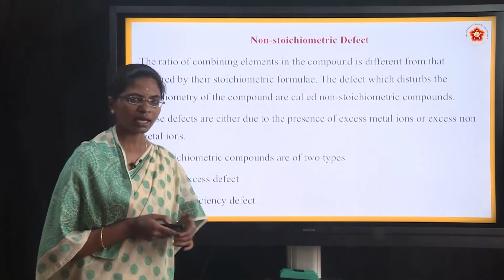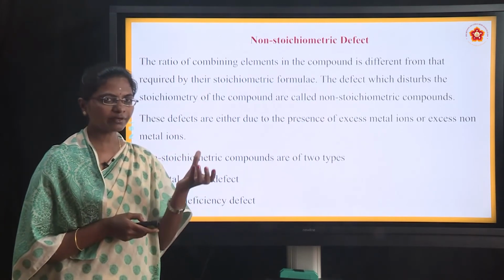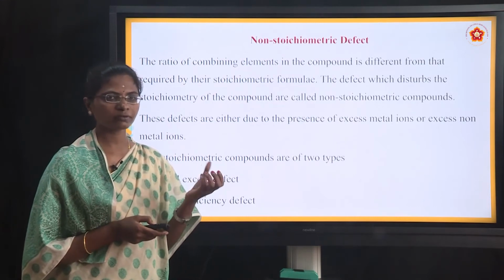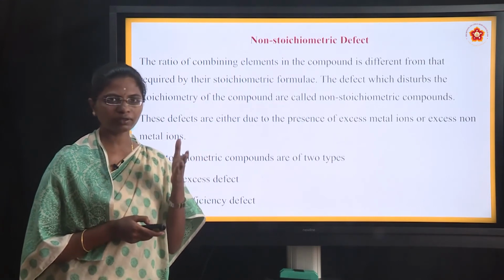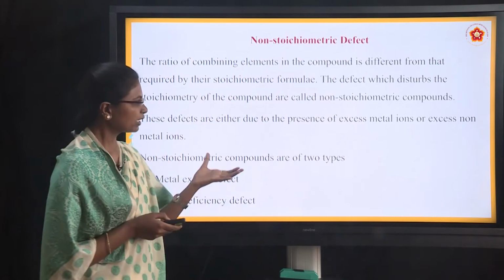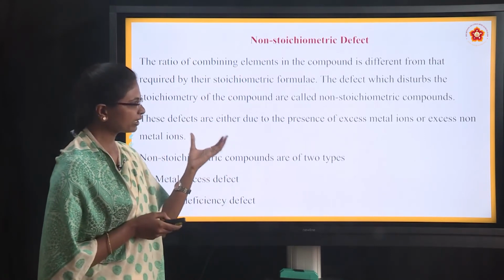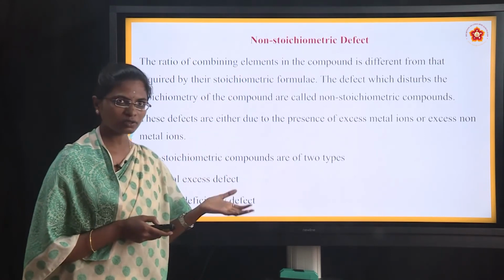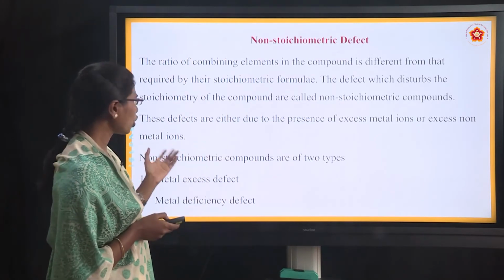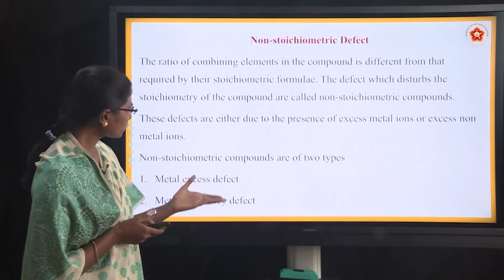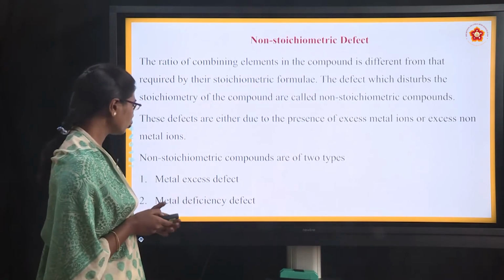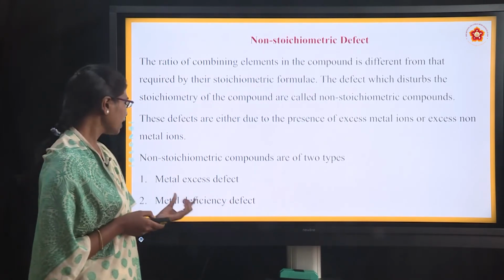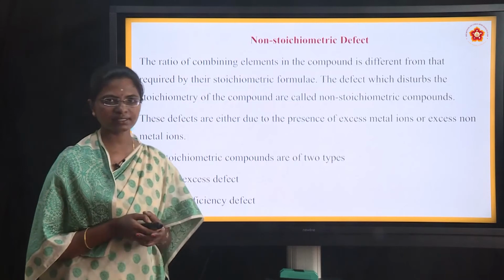Non-stoichiometric defect means here the stoichiometry will change. Stoichiometric formula means the formula will be the same. Here non-stoichiometric means it is due to the excess of metal ions or due to the excess of non-metal ions. Non-stoichiometric compounds are of 2 types again. One is metal excess defect and another is metal deficiency defect.